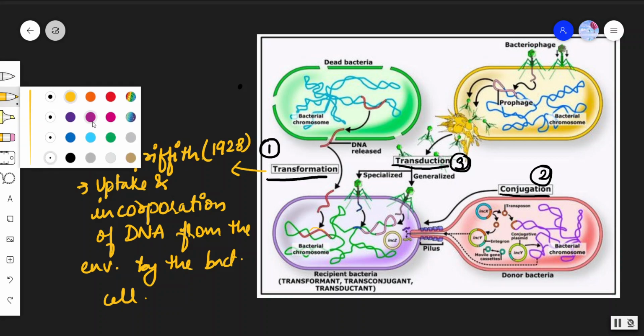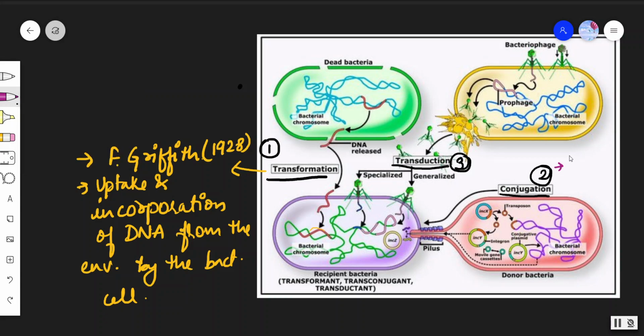Okay, let me change the color now. Sorry, next comes the conjugation, not transduction. We first discuss the conjugation. Conjugation was first discovered by two scientists, Lederberg and Tatum.